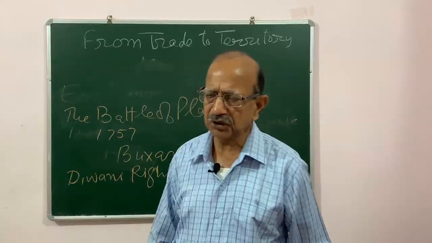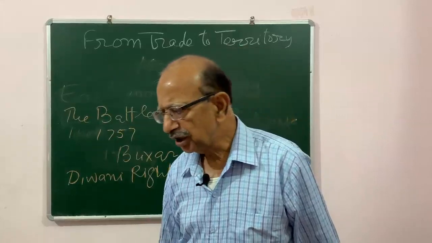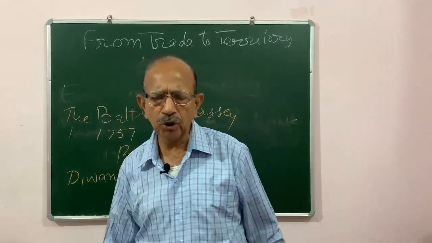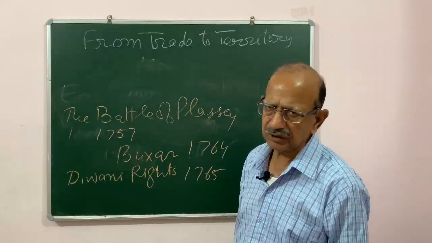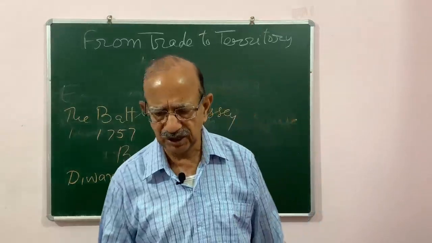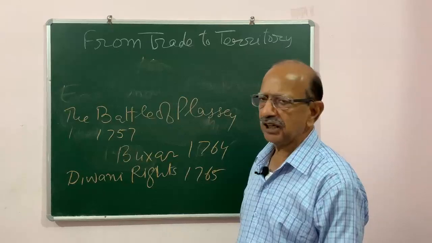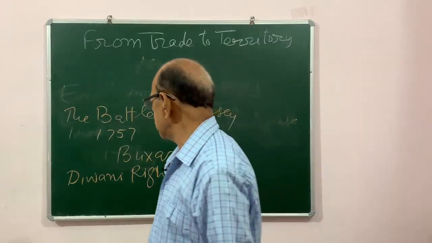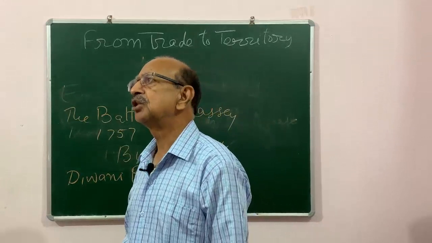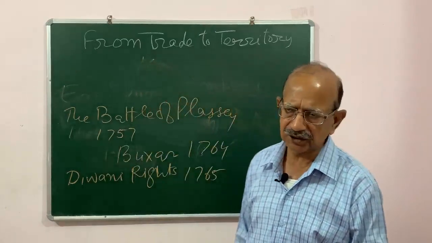In 1765, the English East India Company was appointed the Diwan of the province of Bengal. Diwani means having the right to collect revenue and taxes.